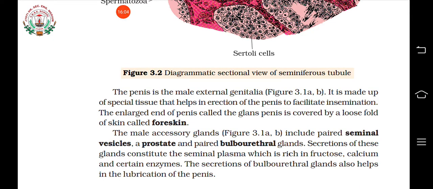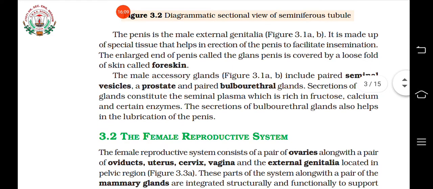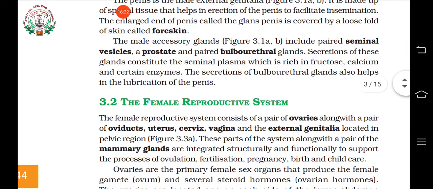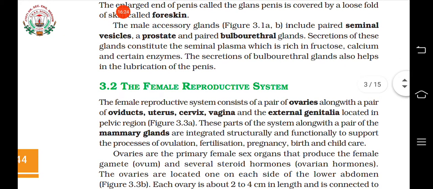The penis is the male external genitalia, and it's made up of a special type of tissue that helps in the erection of the penis, to help in the process of insemination. The enlarged end of the penis is called the glans penis, and it is covered by a loose fold of skin known as foreskin.